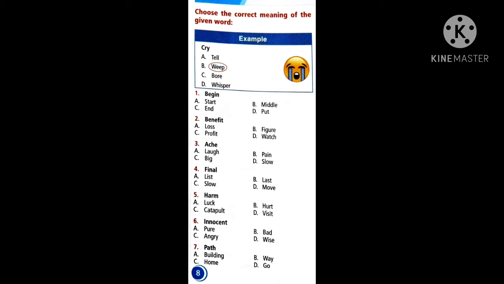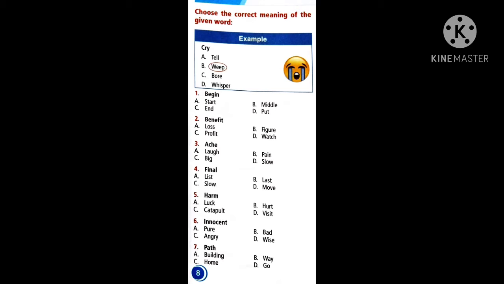Catapult. What is this catapult? Catapult means it is a Y type stick, a small stick which has a rubber, and when monkeys or others come, we use it for throwing stones. That is called a catapult. Okay. So basing on that, you can take the correct answer.